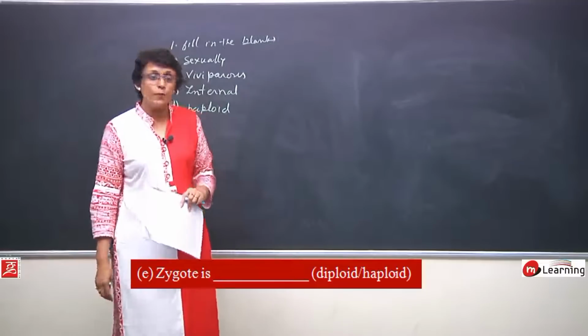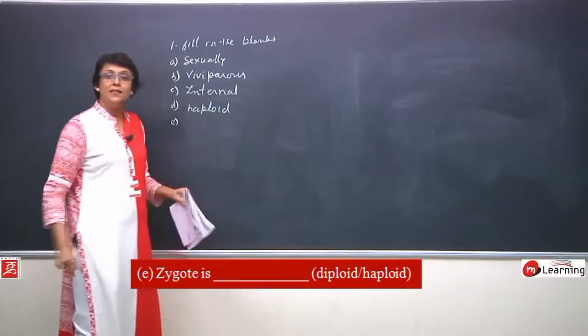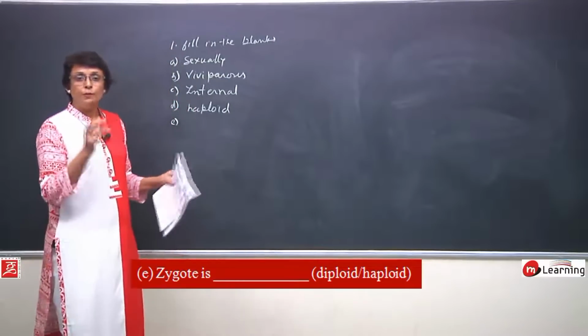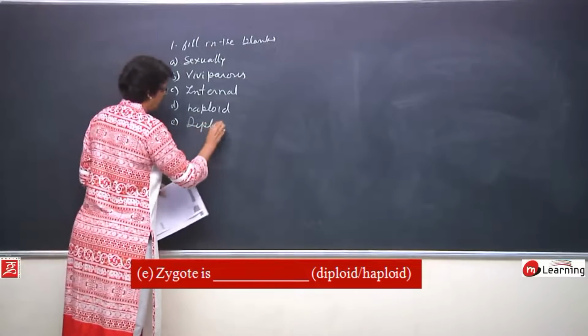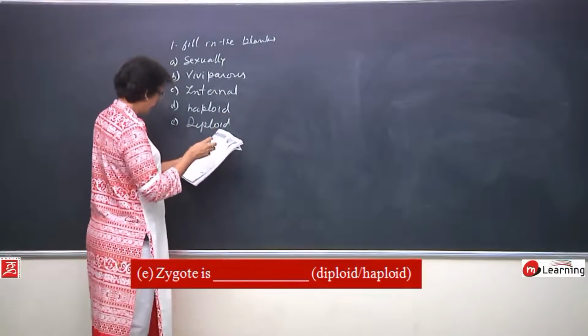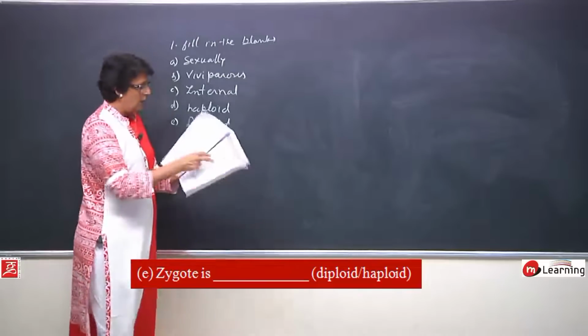E. Zygote is diploid or haploid. How is the zygote formed? By the fusion of these haploid gametes, one sperm, other egg. So, the zygote is diploid.